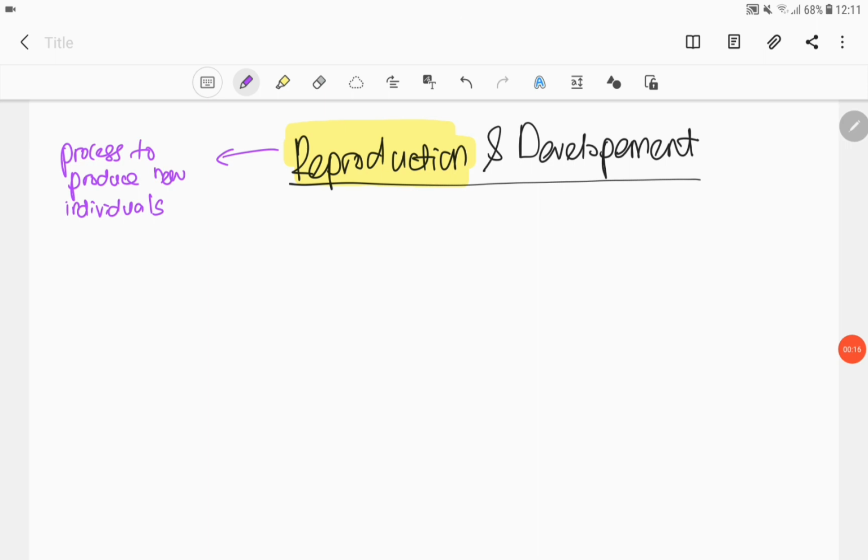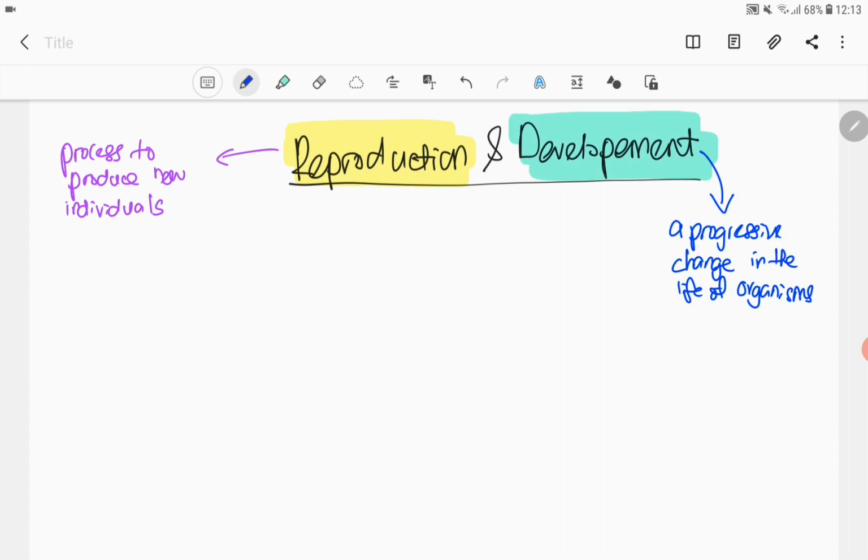So what is reproduction? So reproduction means it's a process to produce new individuals. Development pula means a progressive change in the life of organisms. So itulah definition for reproduction and development. So now we will focus on reproduction.